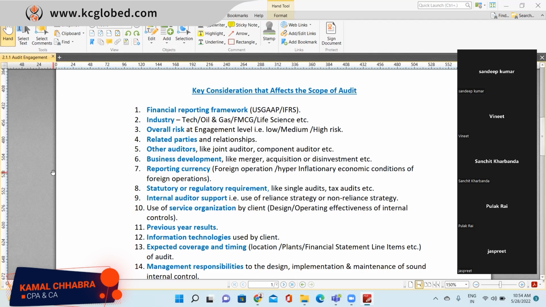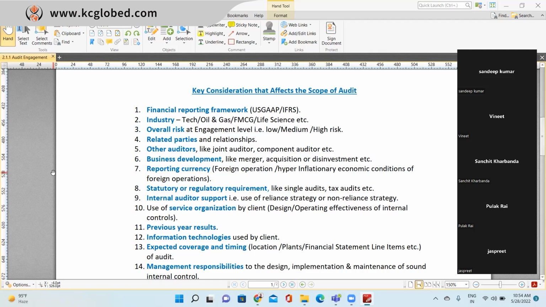Third is related parties and the transactions with related parties. How much related party transaction has the company made? Because generally in related party transactions the risk is high, because they are generally not at arm's length.